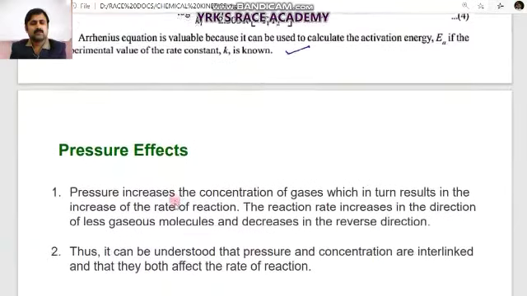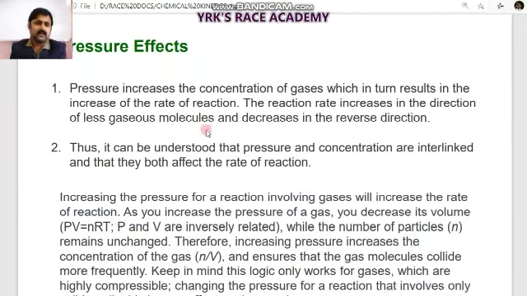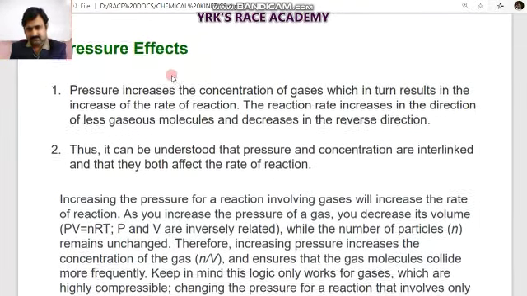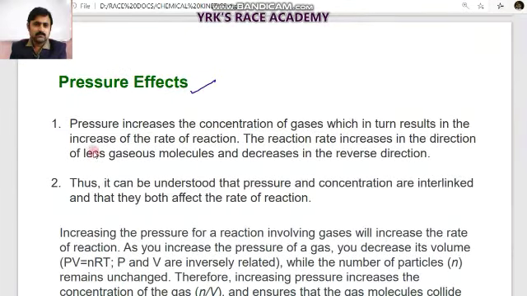Let us see what the next effect is. That is the pressure effect. When pressure increases, the concentration of gases increases, which in turn results in an increase in the rate of reaction.